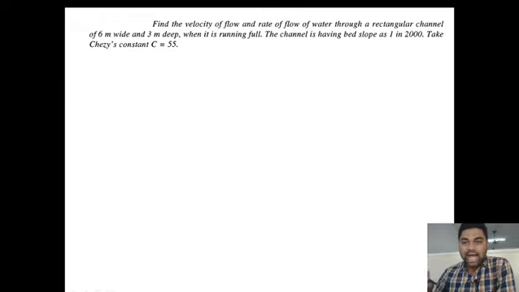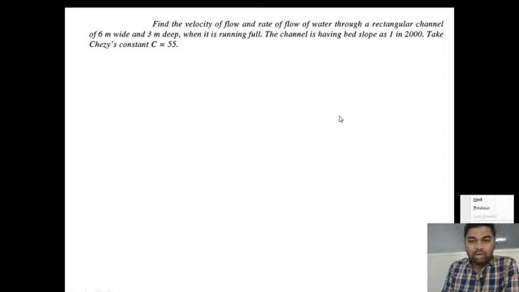The channel has a bed slope of 1 in 2000. Take Chezy's constant C equal to 55. So this is the numerical question given to us. Now let us solve it.